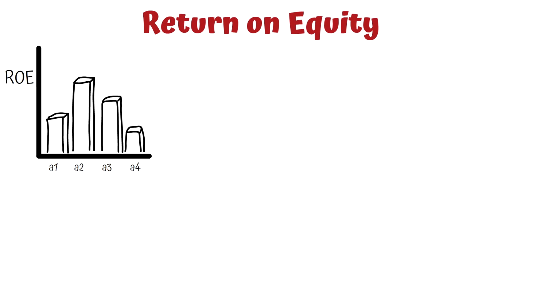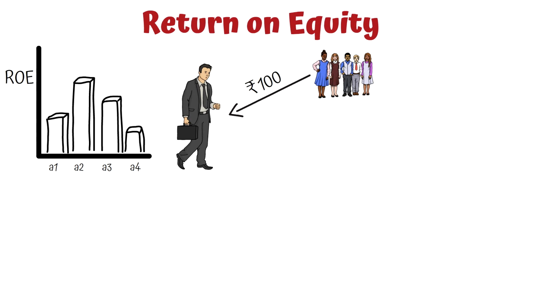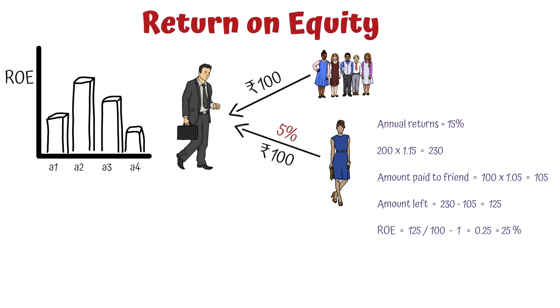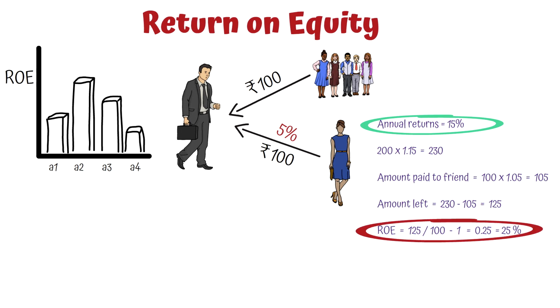Let us say you have started a business and collected 100 rupees from investors in the form of shares or equity. You have also taken a loan from a friend of 100 rupees with an interest rate of 5%. At the end of the year, you earn 30 rupees of profit and you have to return 105 rupees to your friend. So now you have 25 rupees of profit. So the ROE here will be 25% because it is computed on the equity money, not the loan. But we know the return is 15%, not 25%. So here the ROE is not the true ROE.